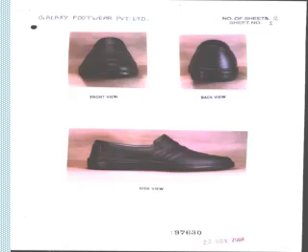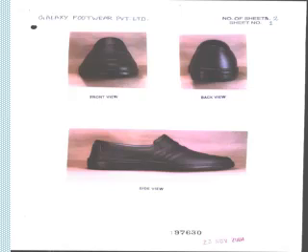Suppose we are going to register an industrial design in the IPR office. Here we are showing many of the shoes used at the current stage, but here we are showing Galaxy Footwear Private Limited.